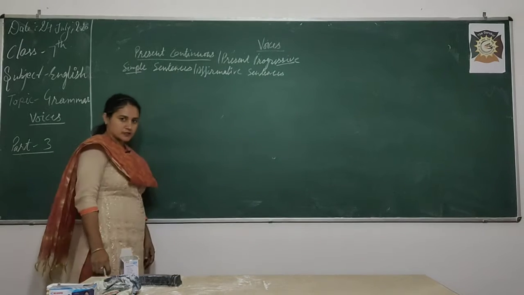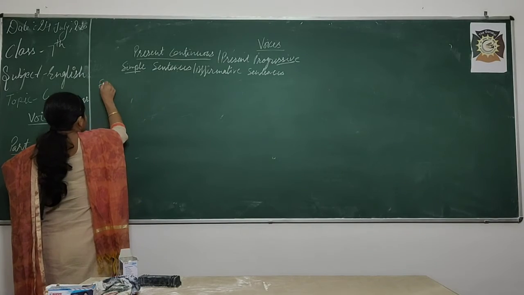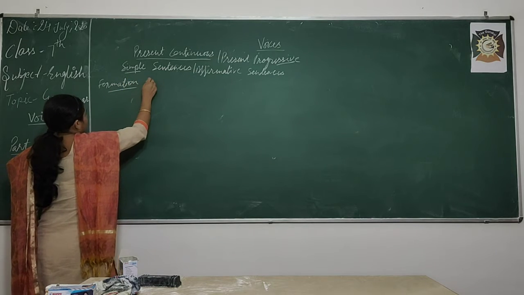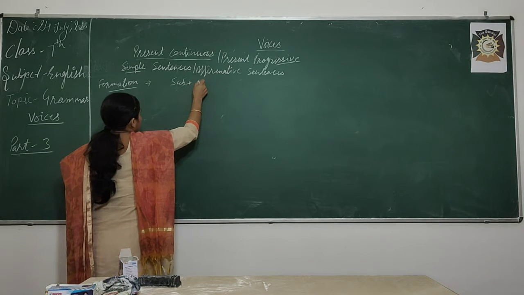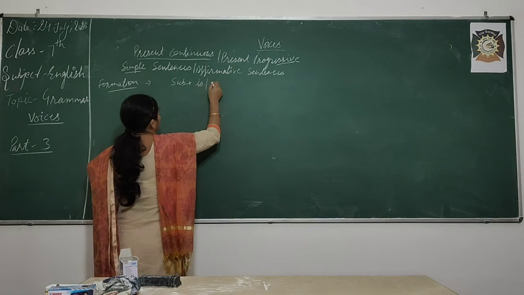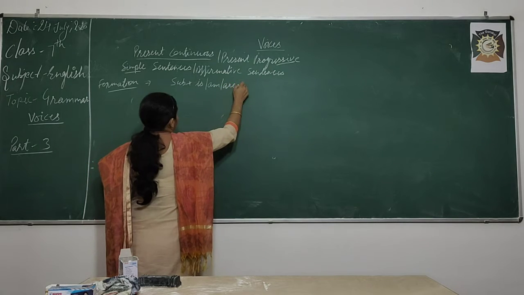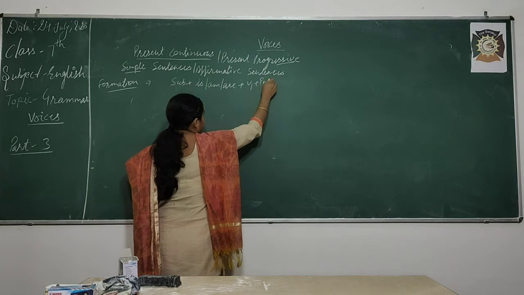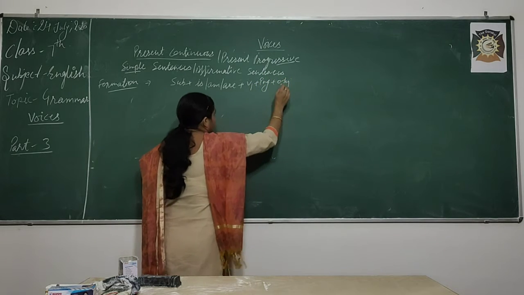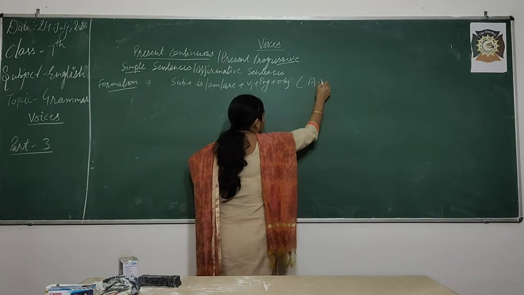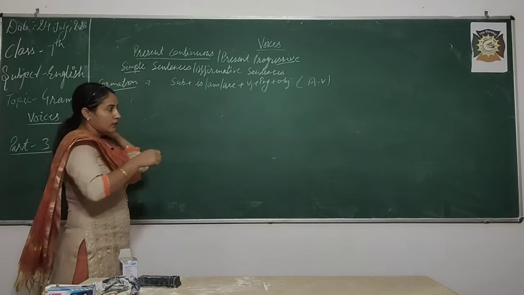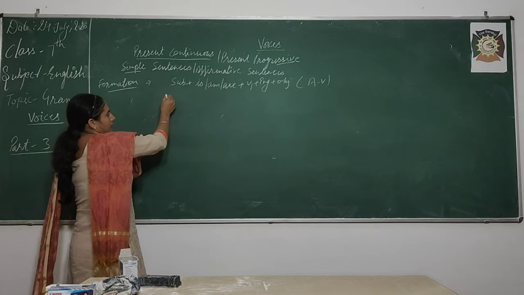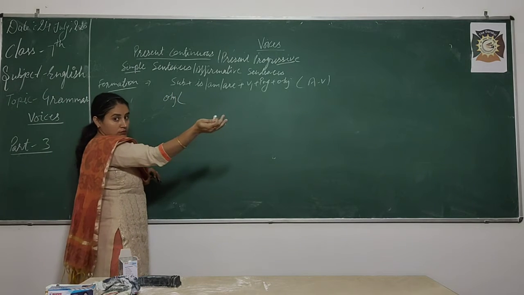Affirmative sentences. What is the structure for it? What is the formation for it? Subject plus is, am, are, V1 plus ing. Then your object. This is for your active voice, right. For passive voice, first of all what will we do? Object can come in the beginning and it changes into subject, right.